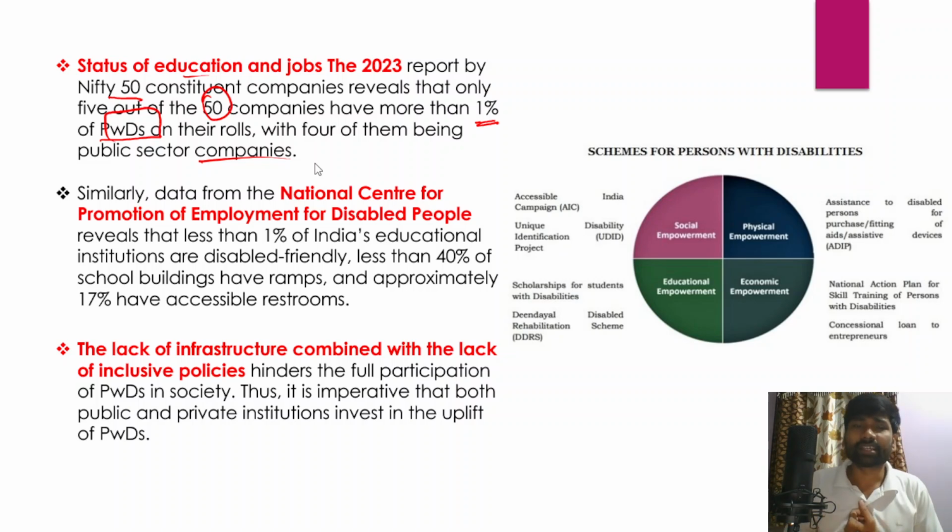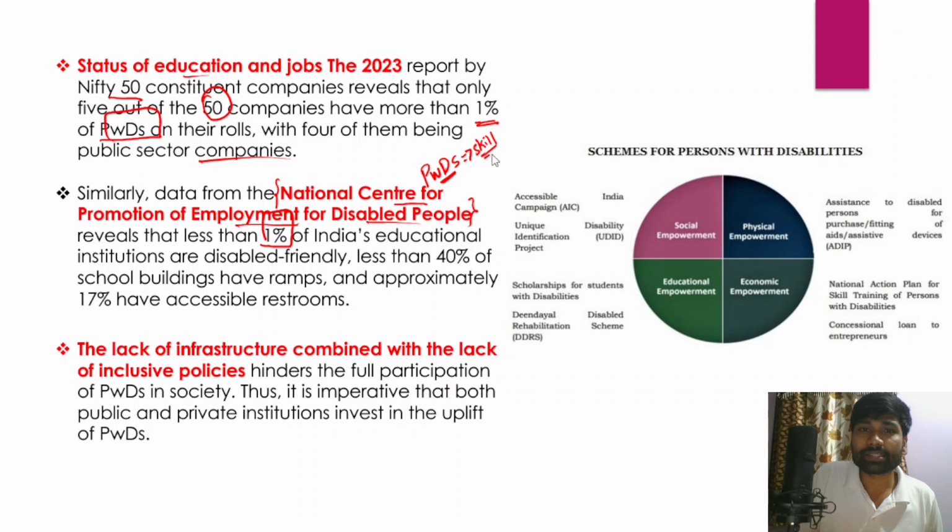And apart from that, there's also data from the National Center for the Promotion of Employment of Disabled Persons, right? This is another institute, which has also released some data with respect to the employment of disabled persons in a number of different sectors, and it has revealed that less than 1% of India's total educational institutions are disabled friendly. And in fact, it is a cause of concern, because it is very important that we provide persons with disabilities better education and employment opportunities, and if possible we also need to adequately skill them.